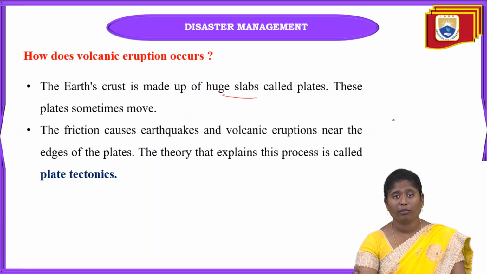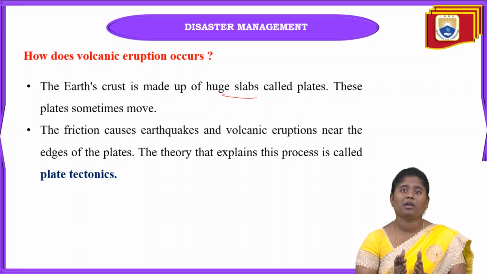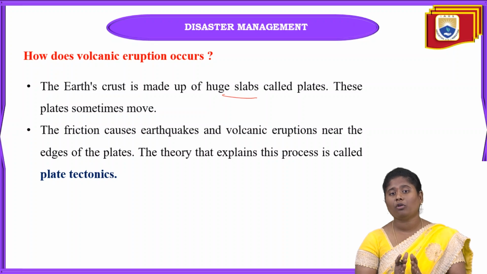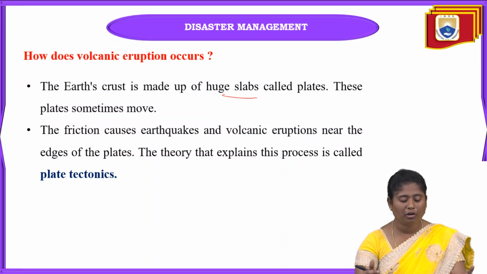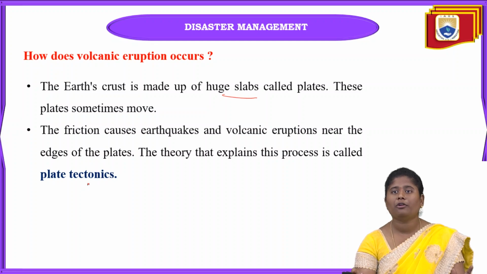When any earthquake occurs, these plates are going to be moved. At the time of the earthquake, these tectonic plates move, and if these volcanic eruptions are nearer to the edge of the tectonic plates, okay, overall this process is called plate tectonics or tectonic plates.